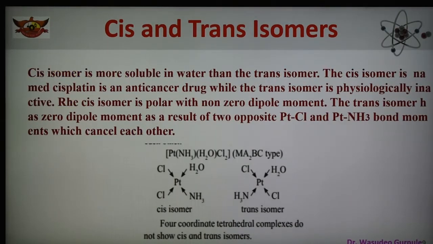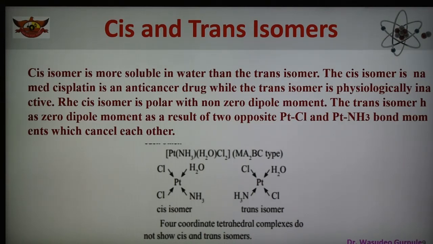Now, cis isomer is more soluble in water as compared to trans isomer. The cis isomer, named cisplatin, is an anti-cancer drug, while the trans isomer is physiologically inactive. And the cis isomer is polar with non-zero dipole moment.